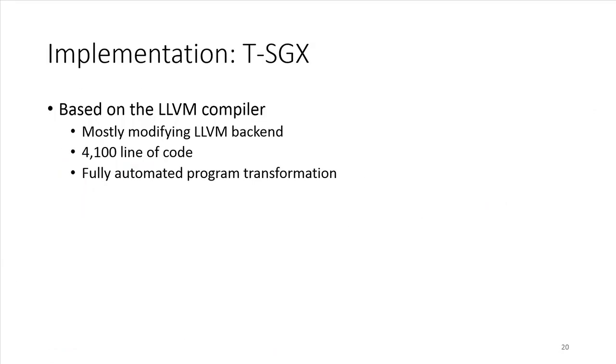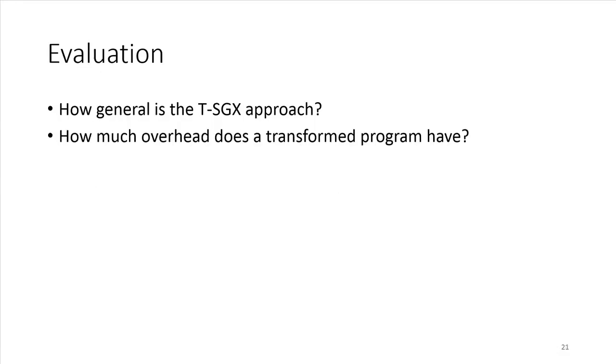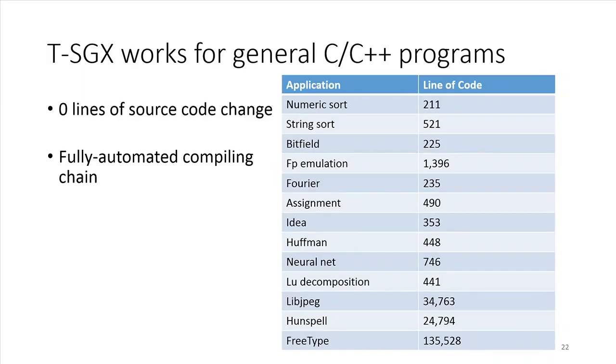We implemented T-SGX as a compiler based on the LLVM compiler. To evaluate T-SGX, we mainly focus on two questions. The first is how general the T-SGX approach is, and the second is how much overhead T-SGX incurs.